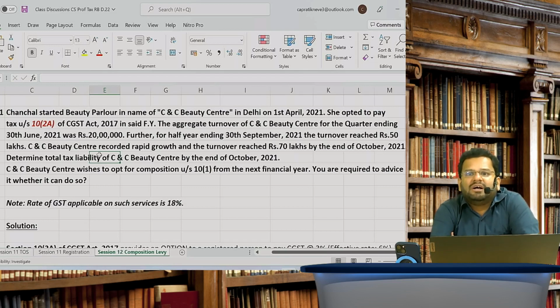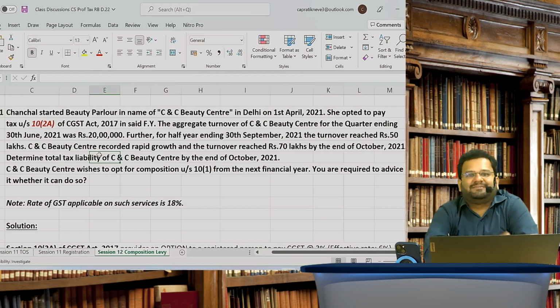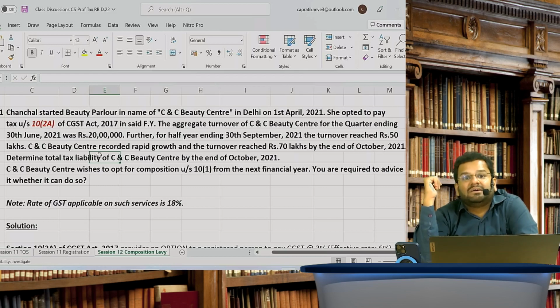In short, if I am only a service provider, will I ever fall in 10(1)? No. So only a service provider has the possibility of falling in 10(2)(a). Is it clear? That's one point I want to tell you. Secondly, those manufacturers and traders of goods whose service element exceeds 5 lakh rupees, but last year's turnover does not exceed 50 lakh rupees, even such manufacturers and traders may be eligible to opt for 10(2)(a).